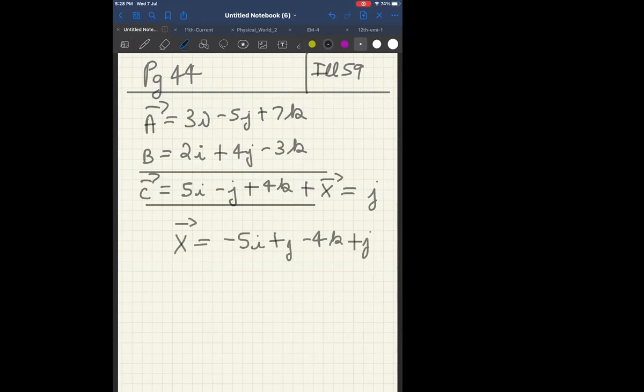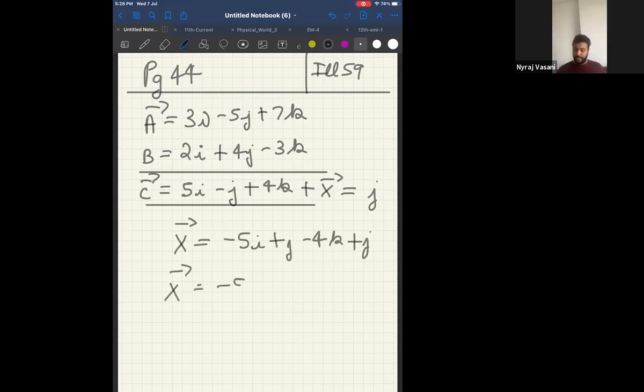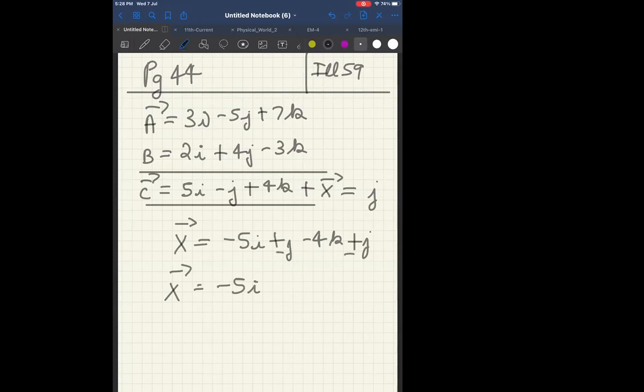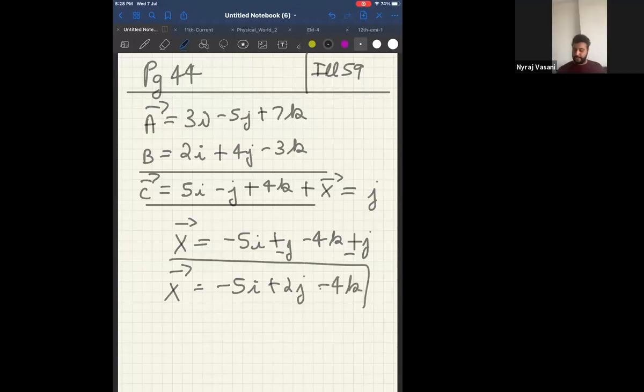Correct? So can I say my x vector will be minus 5i plus 2j minus 4k? Can I say this is my answer for x vector? This is my answer.